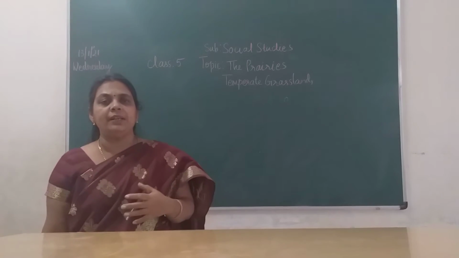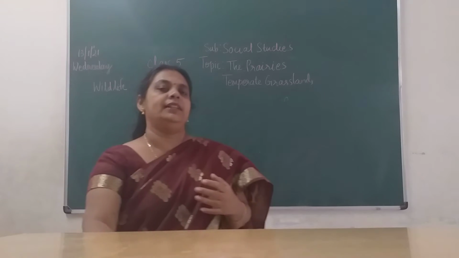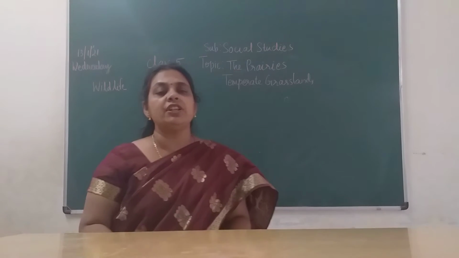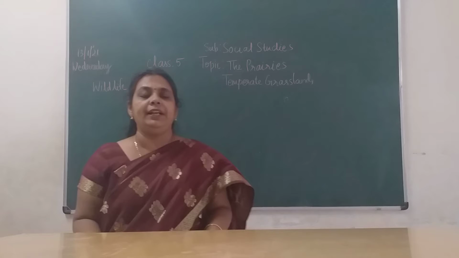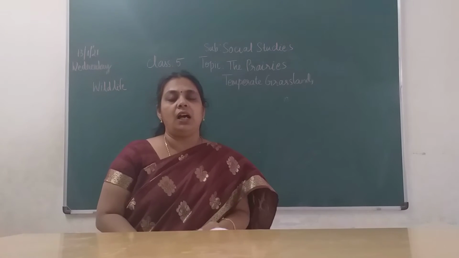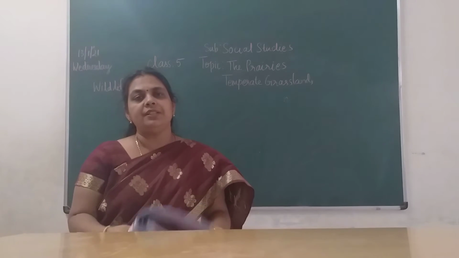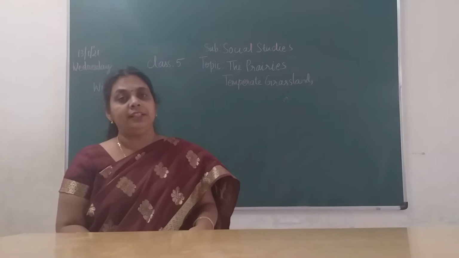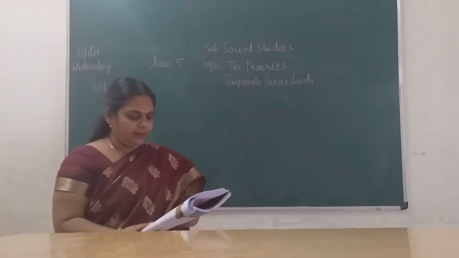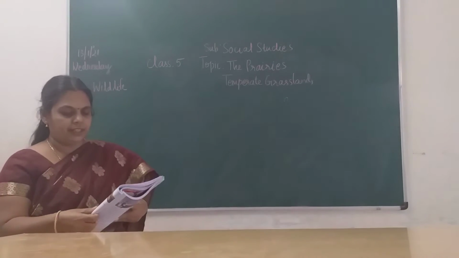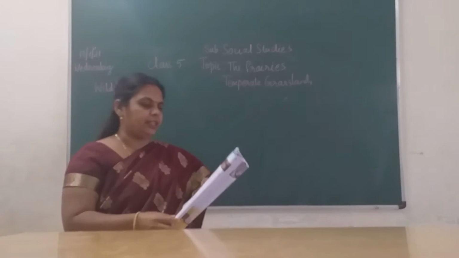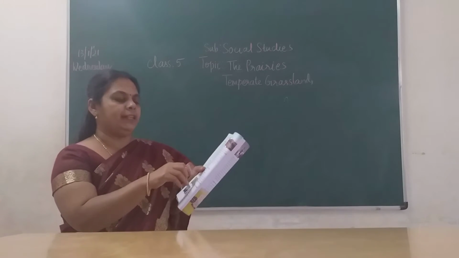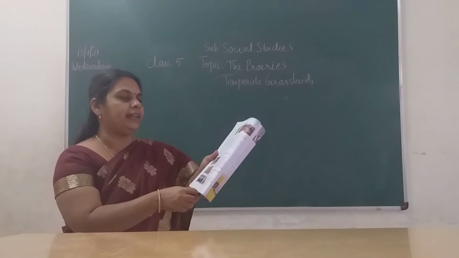Okay, so what are the animals found over there? As it is having an extremely harsh climate, these animals are adapted to that, that means adjusted to that climate. So the animals you can find over there are grazing animals such as deer and antelope.